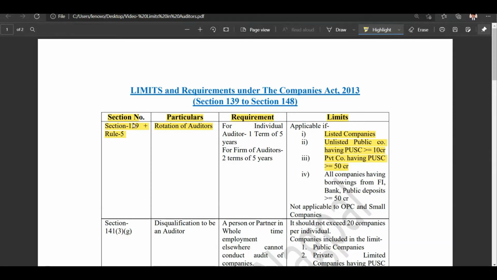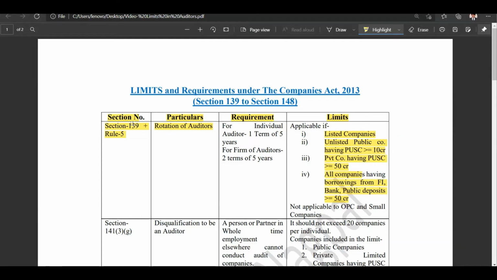But for all the other companies, if they have borrowings from banks or public deposits or financial institutions of more than or equal to 50 crore rupees, then again the applicability of rotation of auditors is very much there.